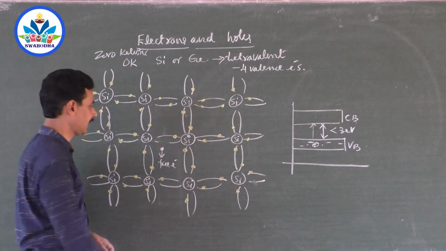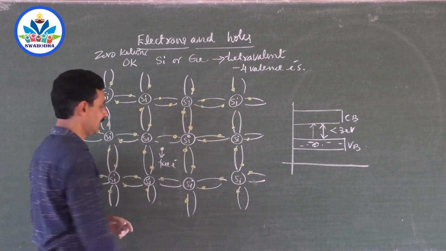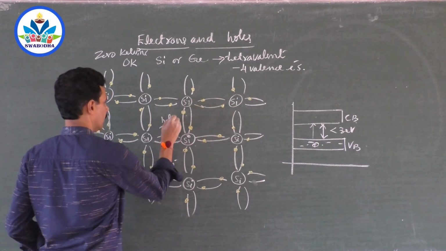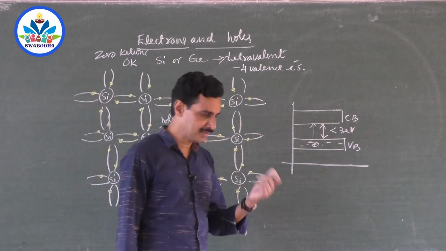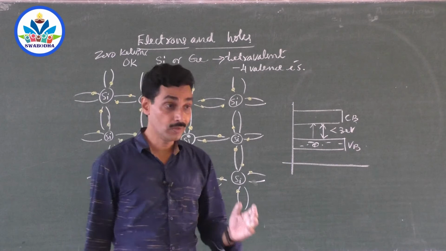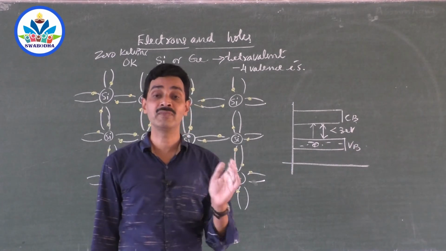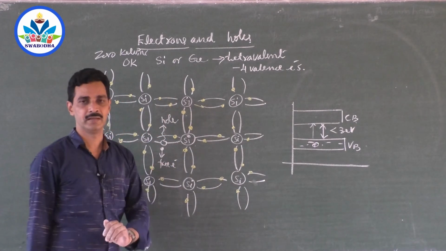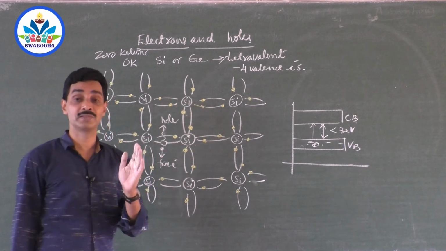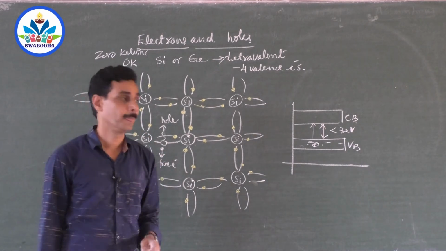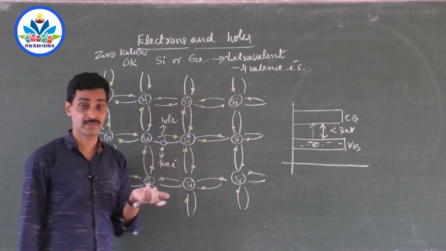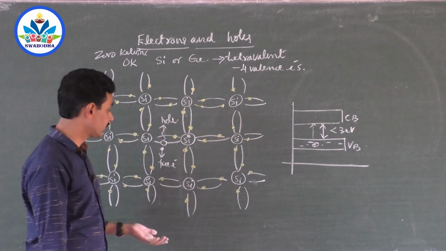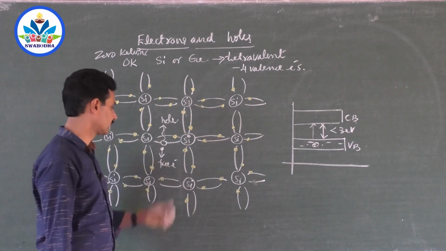But at the same time, this bond is not completed and it requires one electron to complete it, and we call this a hole. A hole is created, just a name, that's all. You don't have a hole there. A hole is the absence of an electron or the requirement of an electron. Suppose some electron fills this vacancy, the bond is completed. But every atom wants to complete its bond. It doesn't want some vacancy to remain. This will happen only at higher temperatures, that means room temperature, not at 0 Kelvin. So at room temperature, atoms vibrate, lose their bond, and some free electrons are created.